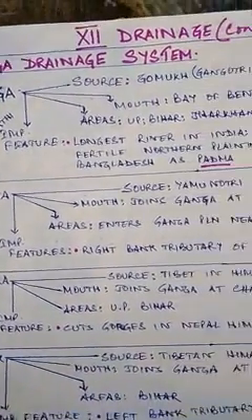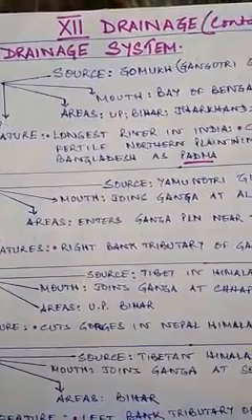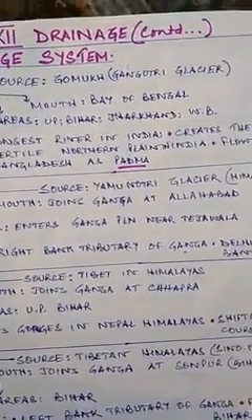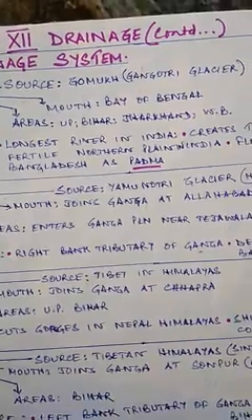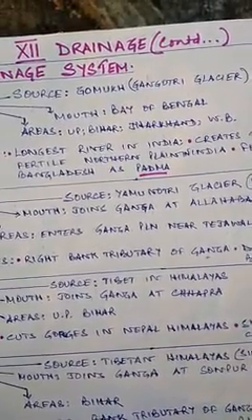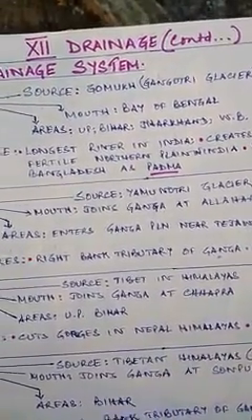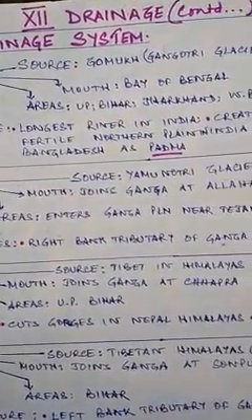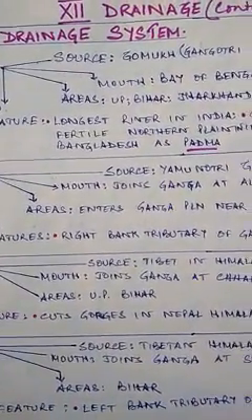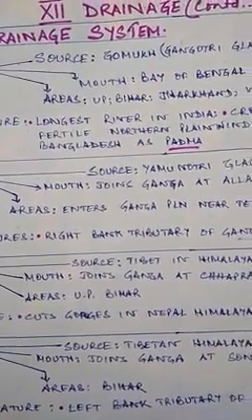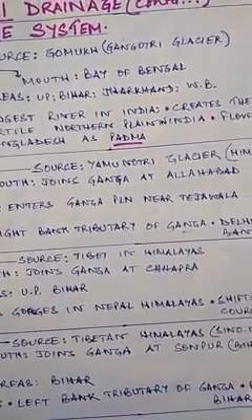Now coming to the different points about Ganga. Source, Gomukh in Gangotri Glacier. It is very necessary to mention Gomukh. Don't just write down Himalayas. Then mouth, Bay of Bengal. Areas through which this very important river flows: UP, Bihar, Jharkhand and West Bengal.